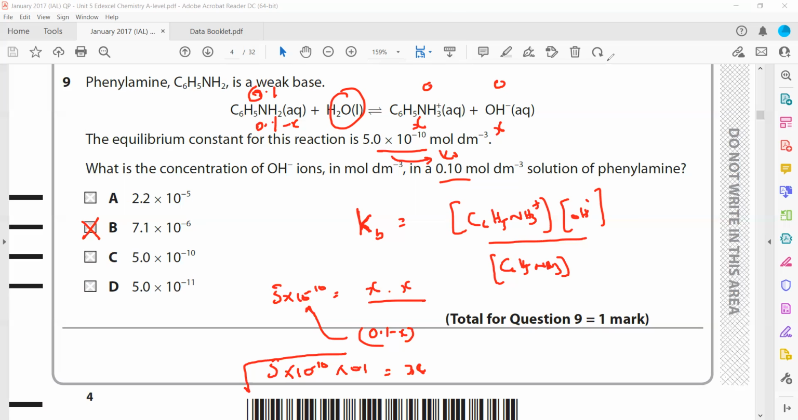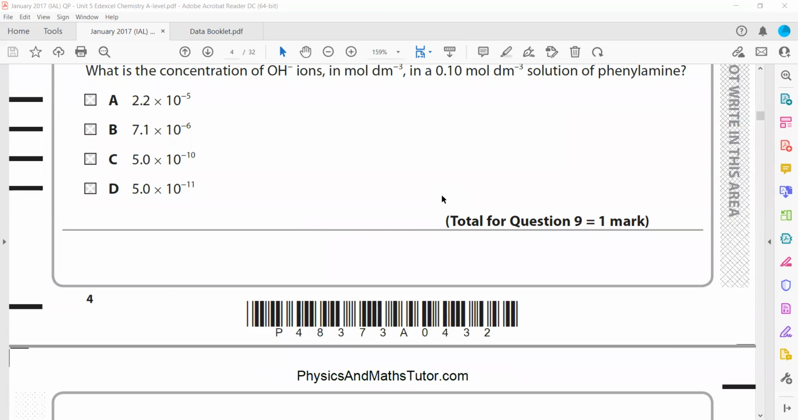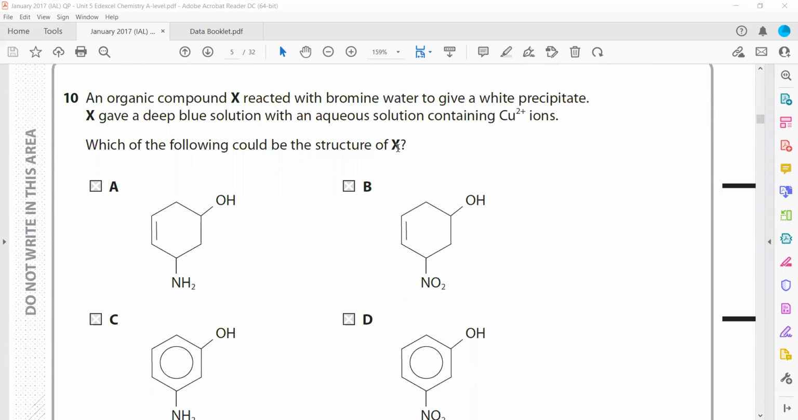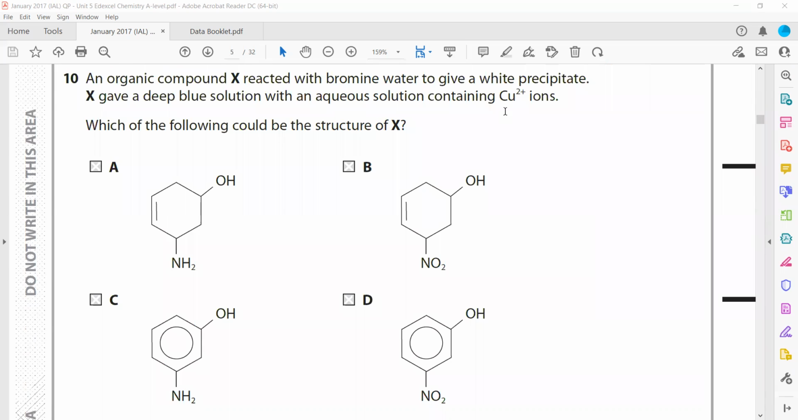So for bases we write Kb, for acids we write Ka, dissociation constant. An organic compound X reacted with bromine water to give a white precipitate. X gave a deep blue solution with aqueous ammonia, aqueous solution of copper. So there should be an amine group, because if an amine group is present, it will give the colored solution, as the ligand will exchange.